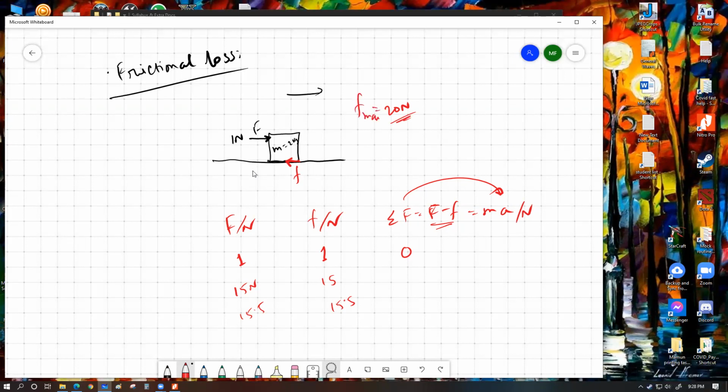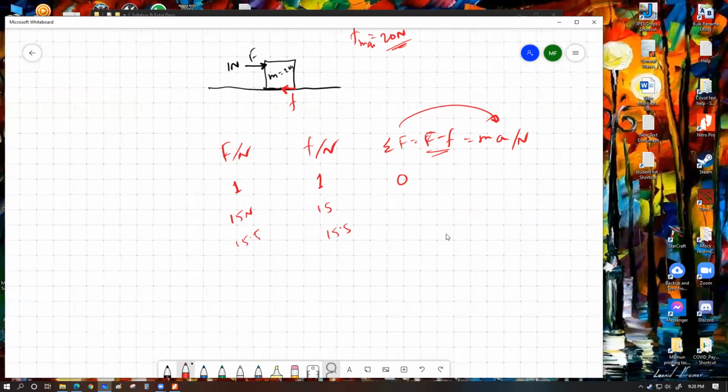Within this value, frictional force and applied force will perfectly match each other, so the resultant force will always be zero. The moment we apply a force that is slightly bigger than 20 Newton... What will happen if we apply exactly 20 Newton? I'm going to say it a bit later, but for that, let's say we apply a force that is significantly bigger than the maximum frictional force of 20 Newton.